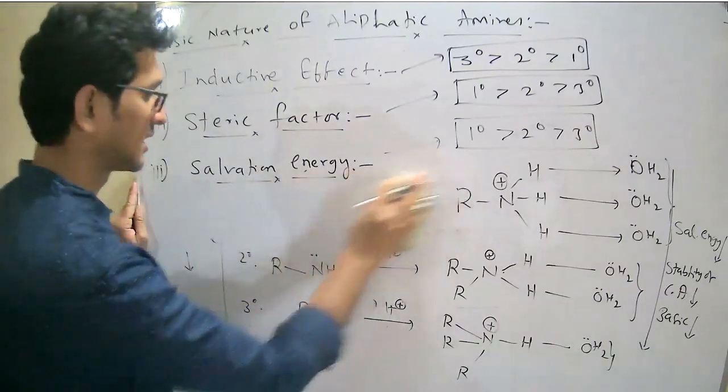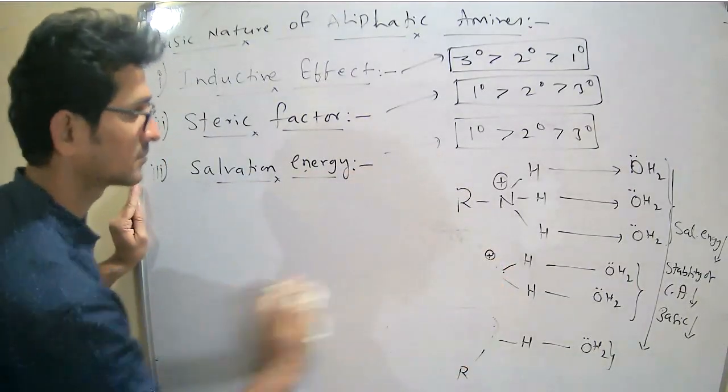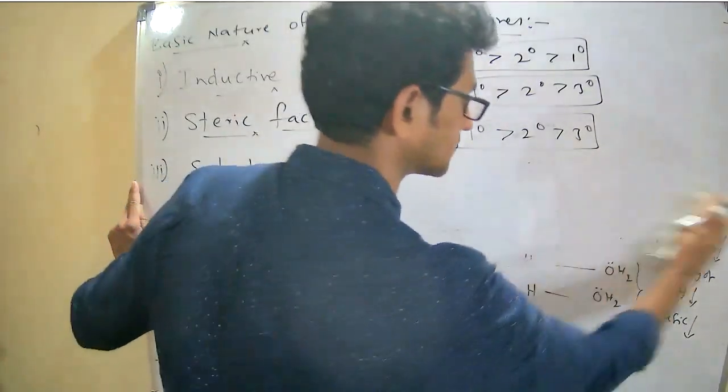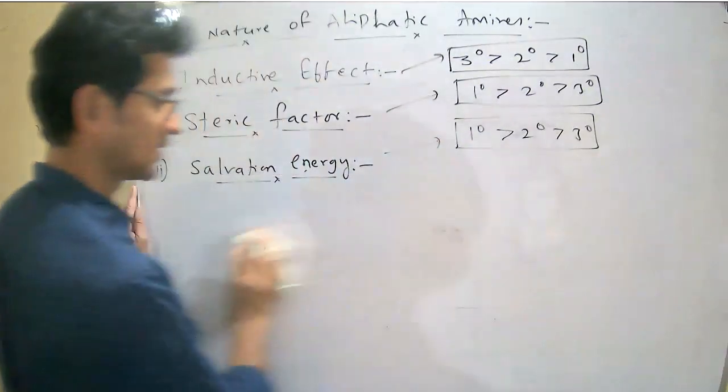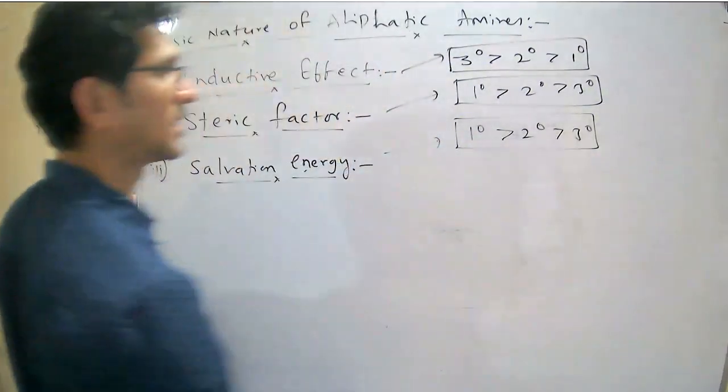Now see the conclusion. What is the conclusion?